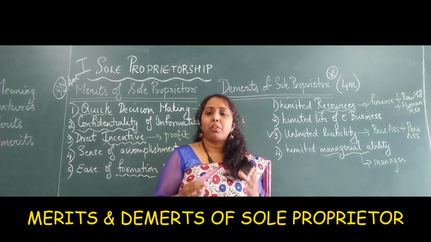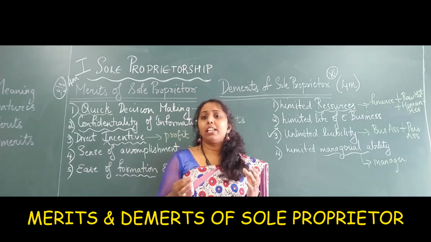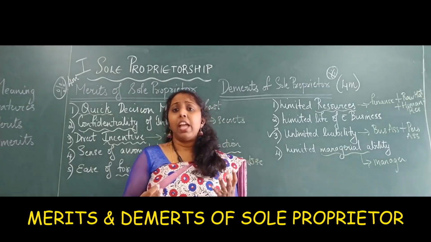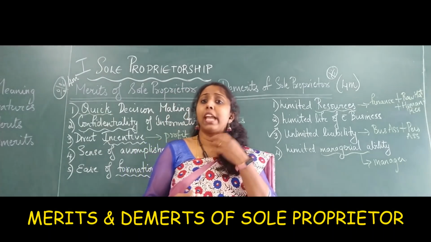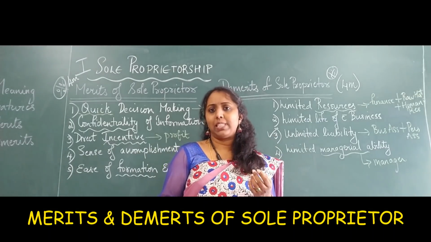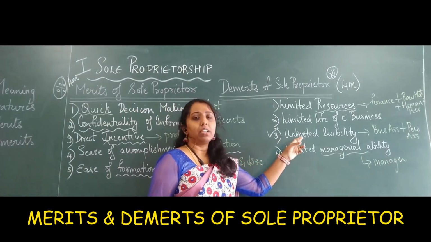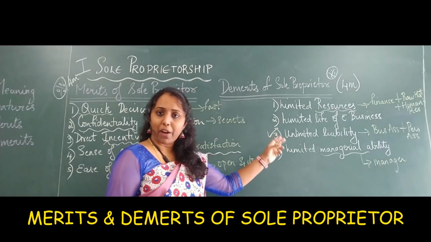Imagine he is putting his heart, mind and everything that he has into this business and trying to make a profit. And when he incurs a loss, he has to sell off even his house, even his vehicles, all his personal assets. Then tell me what is left for him. So that is the biggest disadvantage in a sole proprietor.